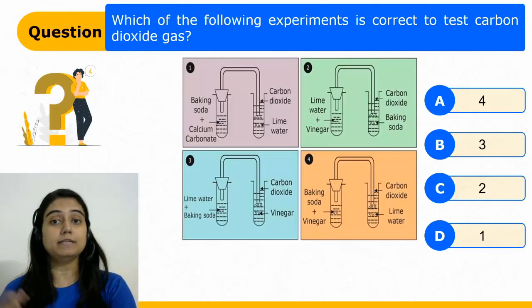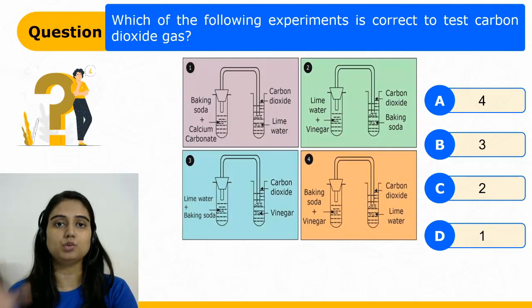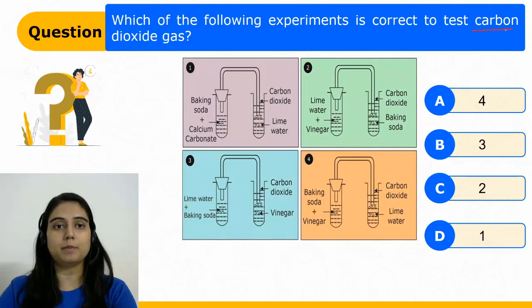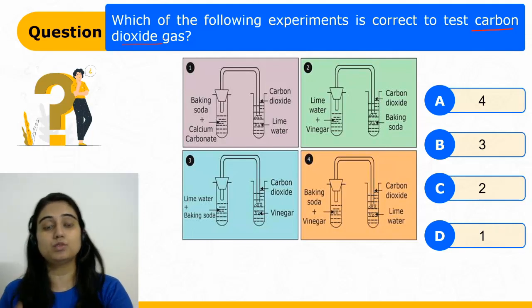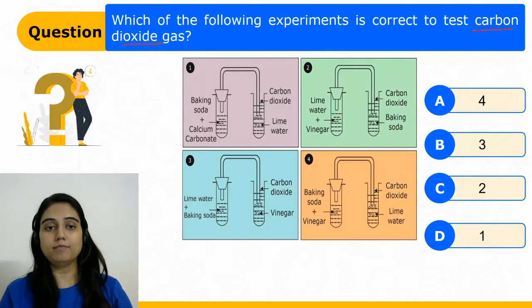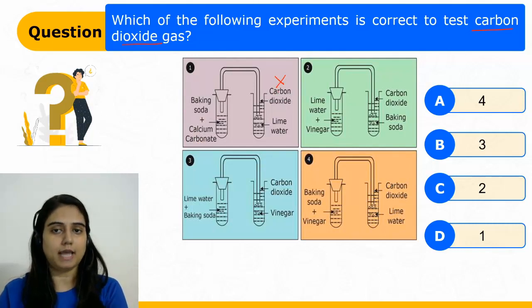So now let's get started with the very first question that is right in front of you. We have to find out the experiment which is correct to test carbon dioxide gas. So students, we have 4 experiments in front of us. The very first says baking soda with calcium carbonate. No students, this does not give carbon dioxide.